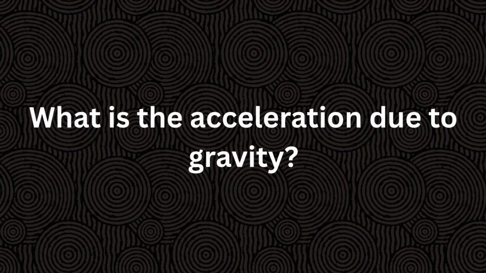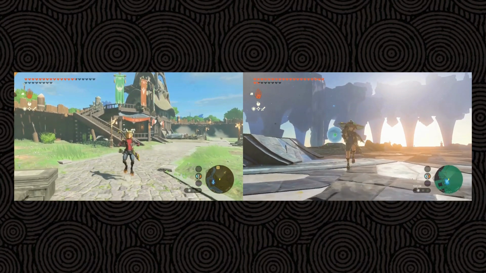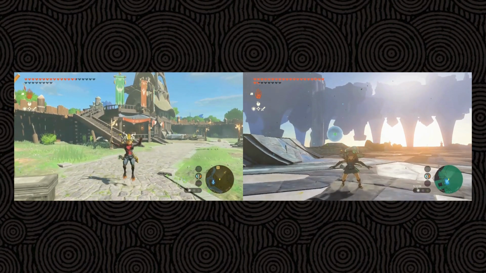No more running around. Let's finally answer the question addressed in the intro. What is the acceleration due to gravity? In Tears of the Kingdom, there are actually 2 different g values that exist in the world. There's one g value that most of the map follows, and then there's the g value in the water temple. The water temple is surrounded in a low gravity zone, in which the acceleration due to gravity is a lot lower. But how much lower?